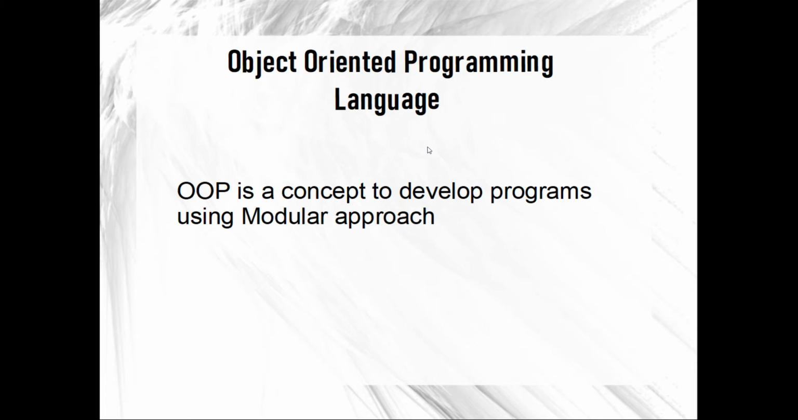OOPS was introduced to overcome the disadvantages of procedural languages. Now you must be wondering what the disadvantages of procedural languages are. The first disadvantage was that we could not reuse the code. The second was rewriting the same code throughout. And the third was difficulty in finding errors. Error checking was very difficult.